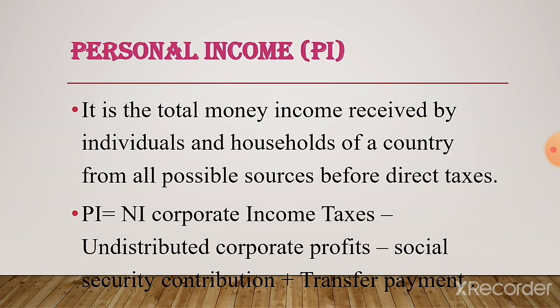So, personal income is the total money income received by individuals, that is, whole family income. It is calculated by national income minus corporate income taxes minus undistributed corporate profits minus social security contribution plus transfer payment.